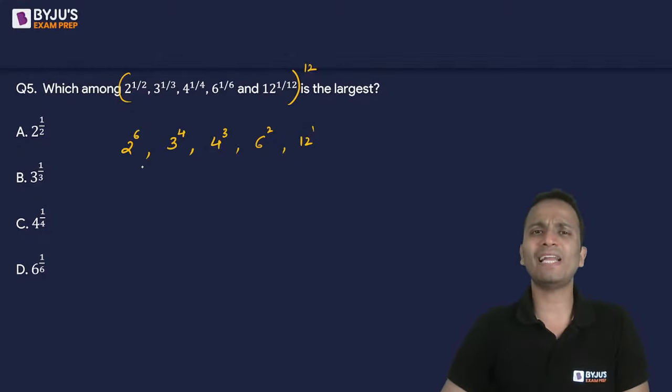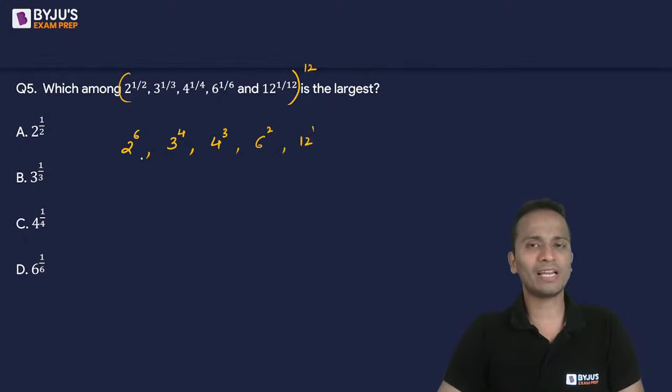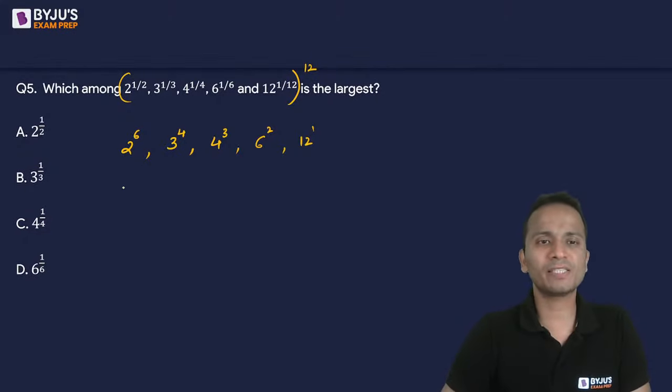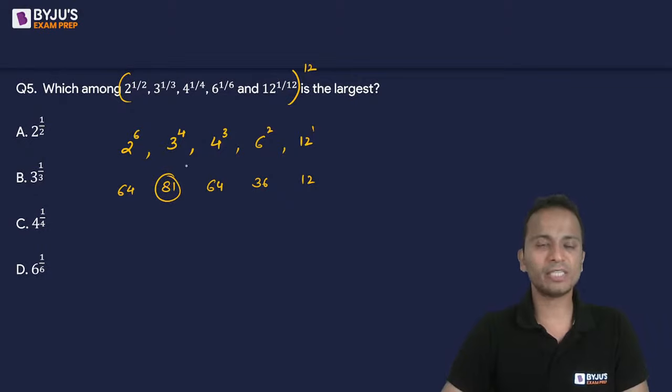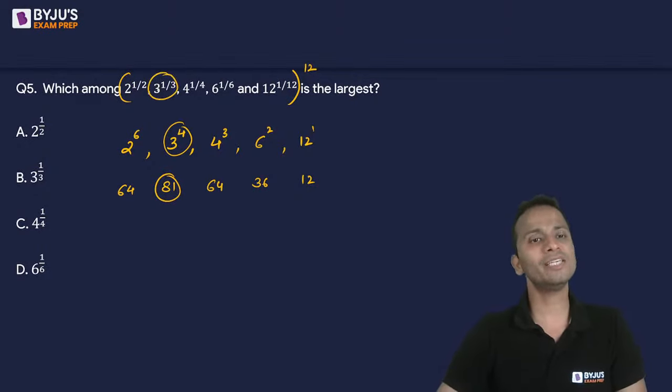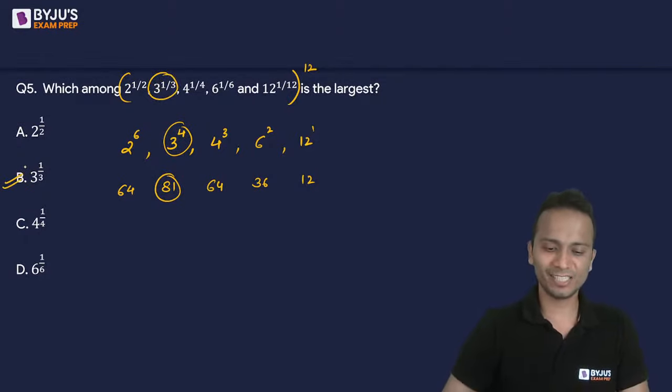What is the value of 2 raised to 6? Just need to calculate these values. So 2 raised to power 6 is 64. 3 raised to the power 4 is 81. 4 cube is 64 again. 6 square is 36 and 12 is 12. So out of these numbers, I can see that 81 is the largest. So 3 raised to the power 4 will be the largest, or 3 raised to the power 1 by 3 will be the largest.